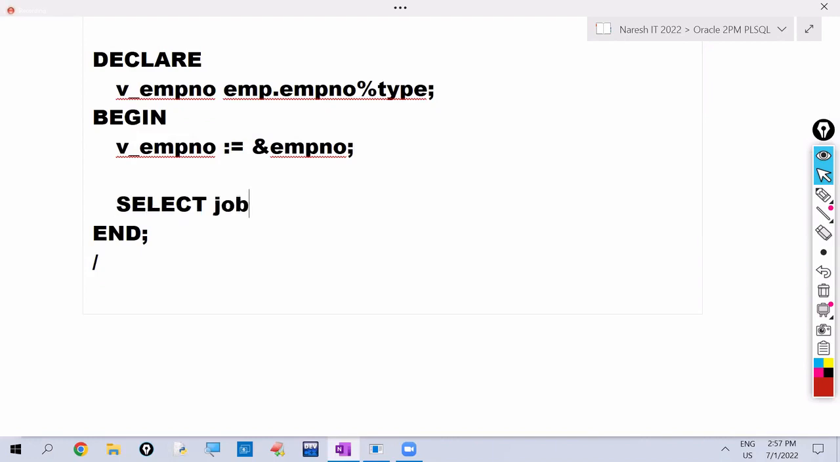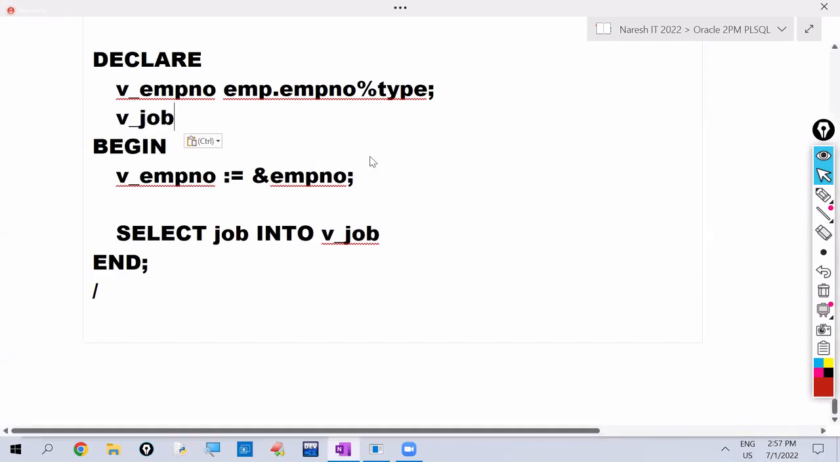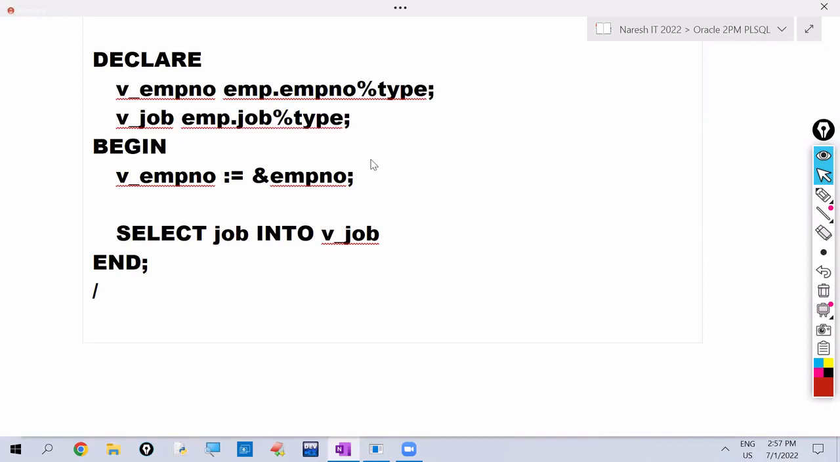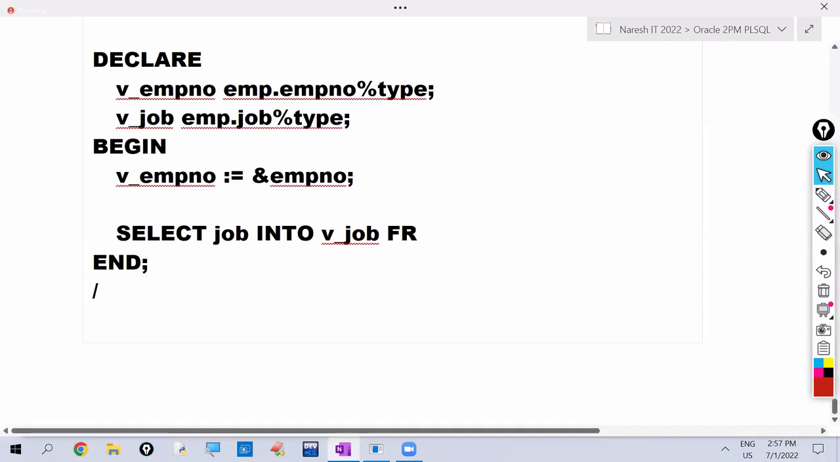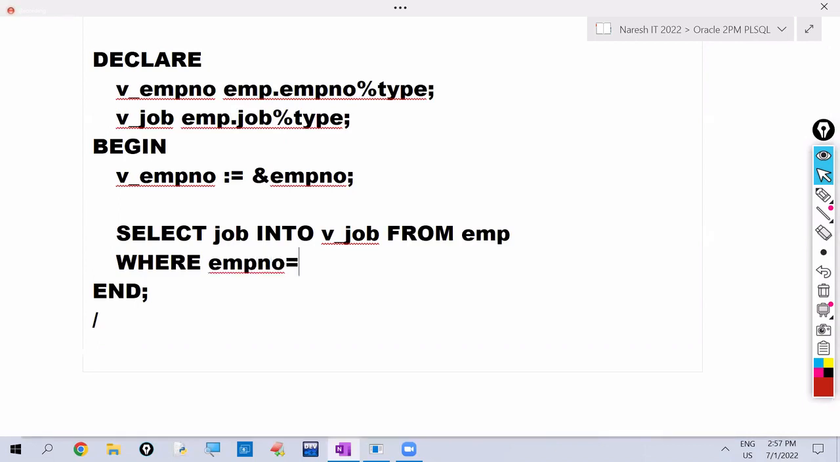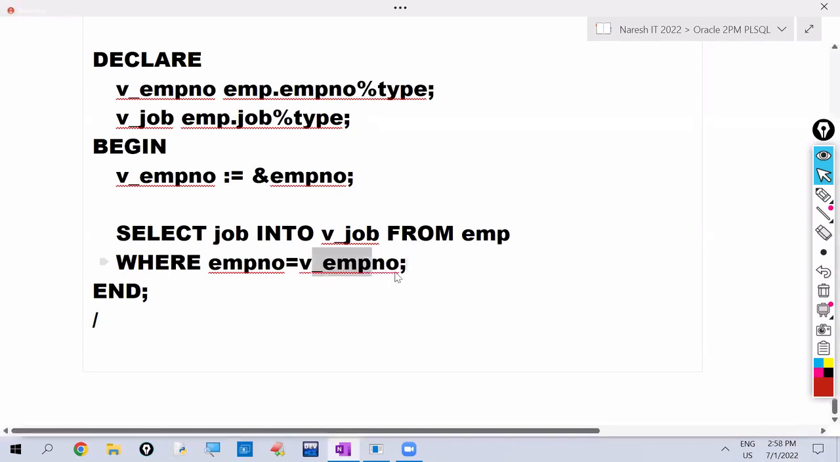Which command do we have to use? Select. What do we want to find? Job. To hold the job value, we are taking one variable, v_job. Declare it with which data type? EMP.job%type. From which table are we retrieving? EMP table, where employee number equals v_employee_number. So for the given employee number, we are finding the job value.